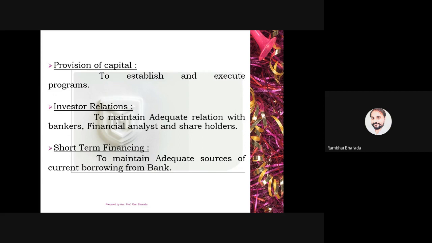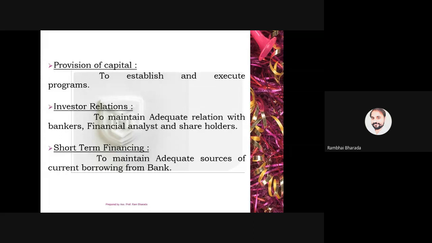Number two, investor relations. It is a role of the finance manager to maintain good relations with the investors, the shareholders, the bankers, and financial institutes like this. Number three, short-term finances.